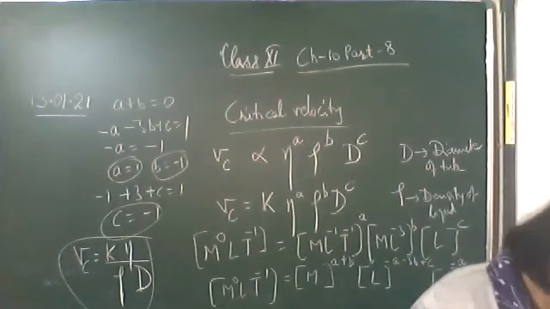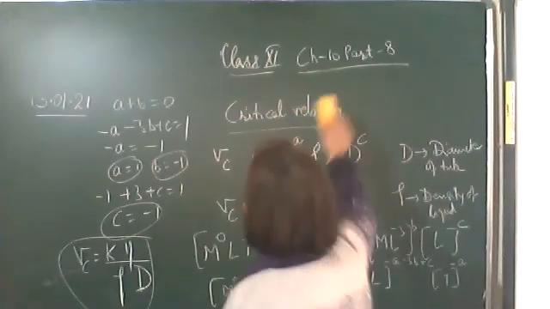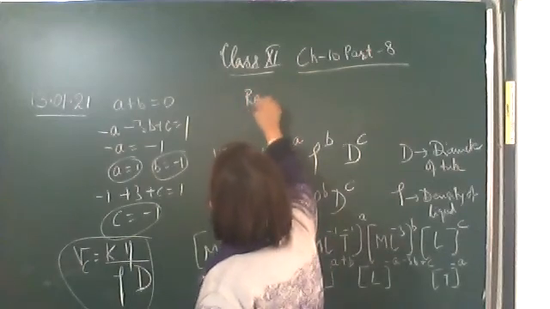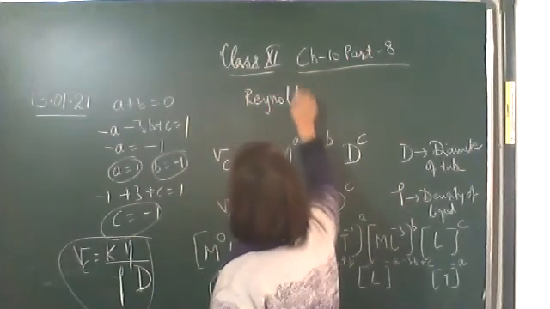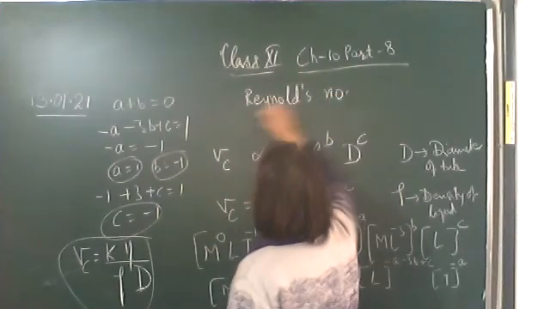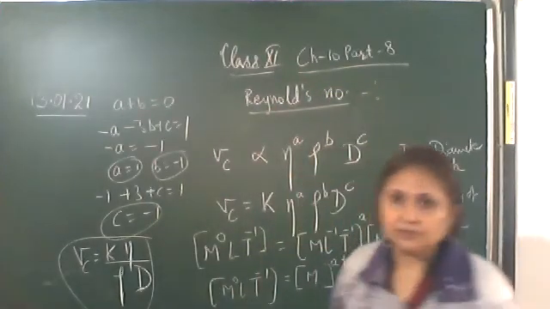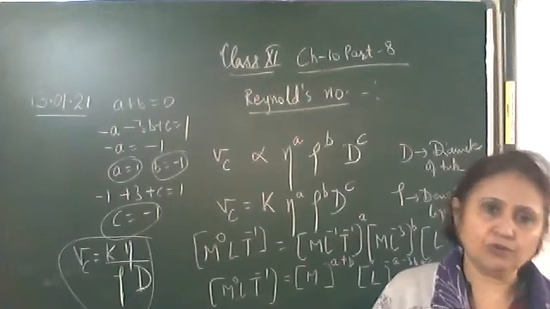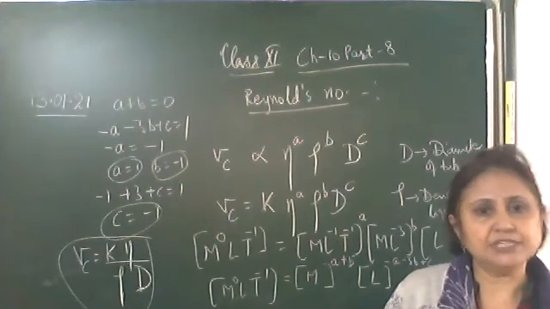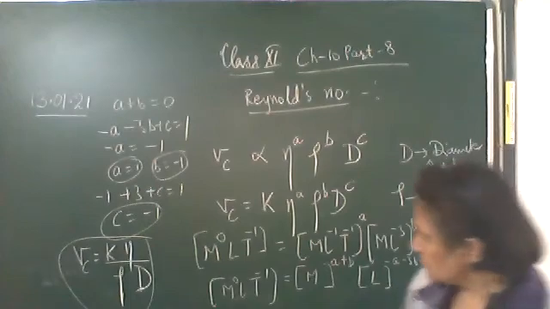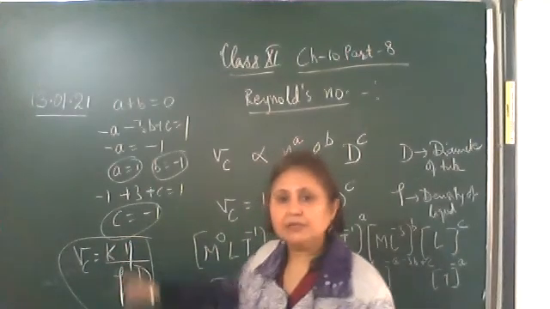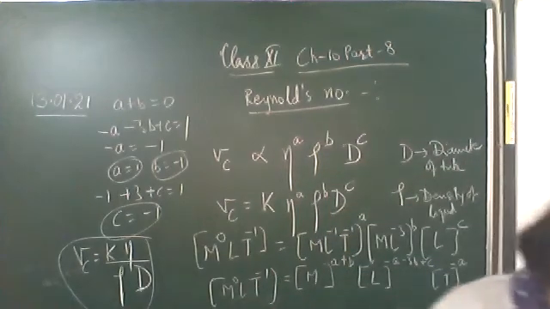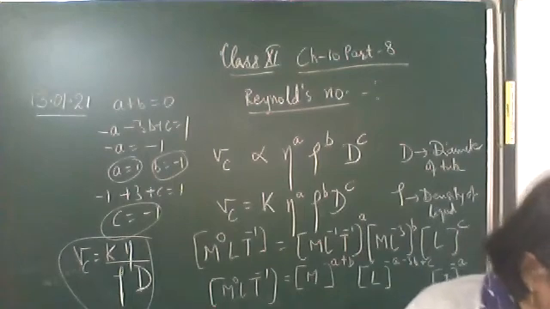Everyone note it down. The next heading is Reynolds number. It's purely a number which determines the type of flow of a liquid. This dimensionless constant which is coming, we call it the Reynolds number. First write down, then we will write this expression. Write down Reynolds number, heading.